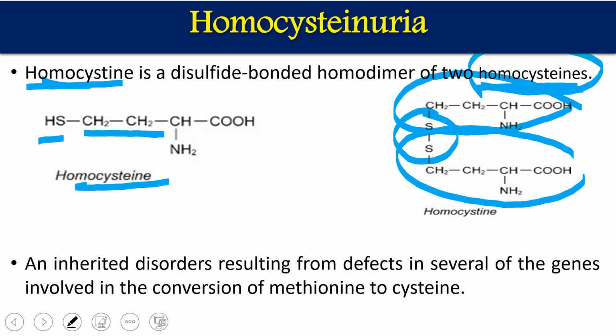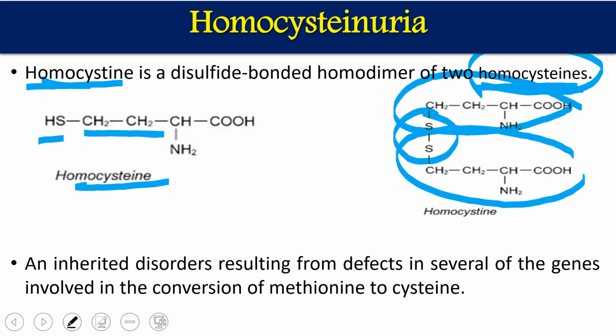Homocystinuria is an inherited disorder. It is an autosomal recessive inborn error of metabolism in the methionine metabolic process, with a defect in certain genes. The enzyme which is defective is cystathionine beta synthase. We will see that metabolic process and then discuss it.